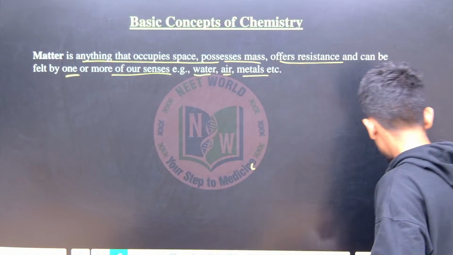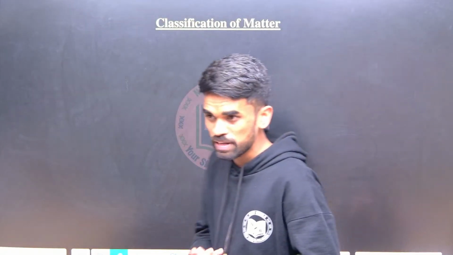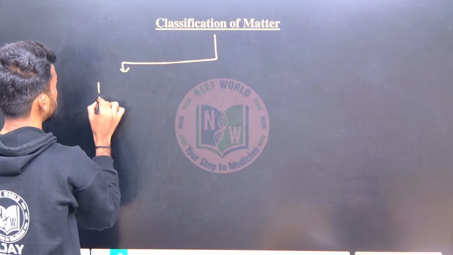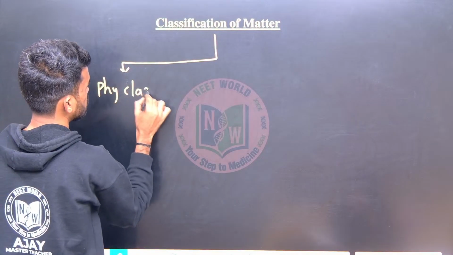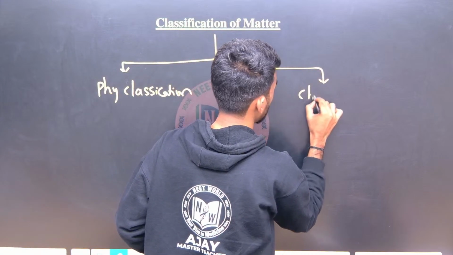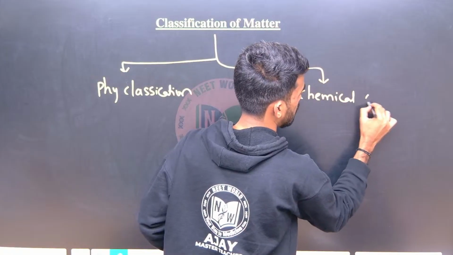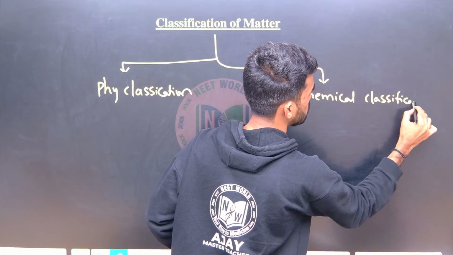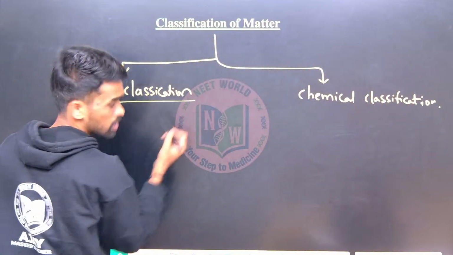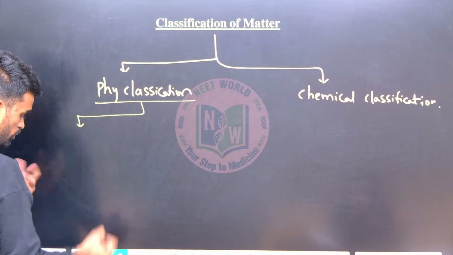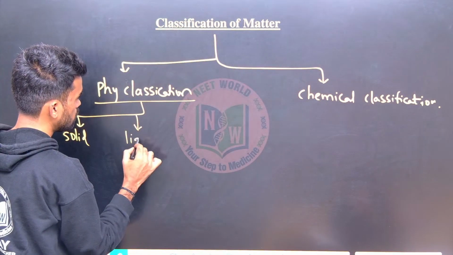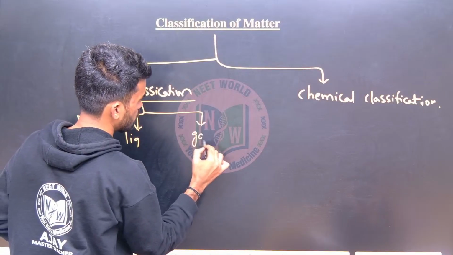Now, matter classification: how can we classify matter? Matter can be classified based on its physical classification and based on its chemical nature, or chemical classification. Physical classification is based on the physical states, so it can be in the solid, liquid, or gas phase.